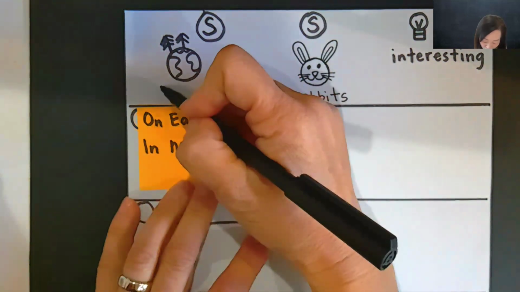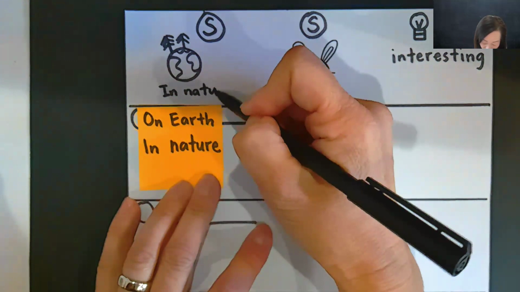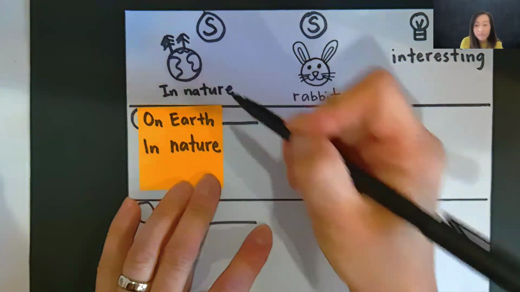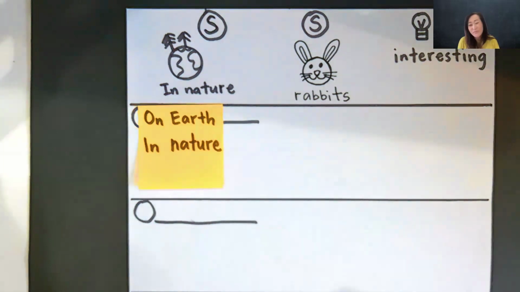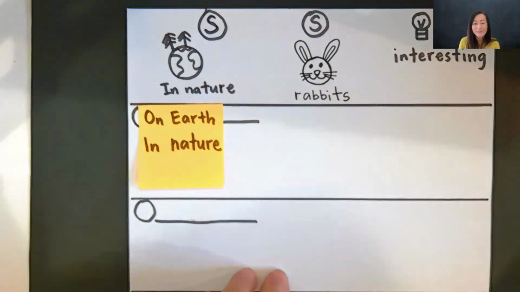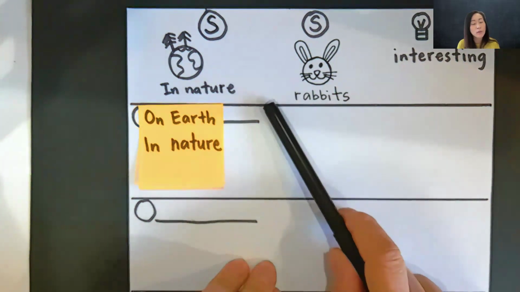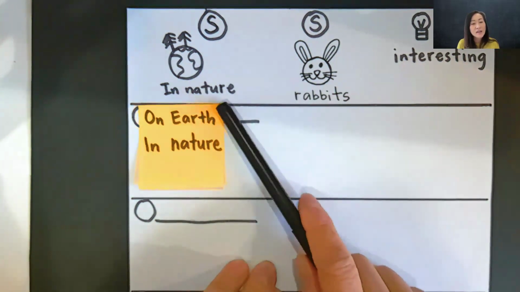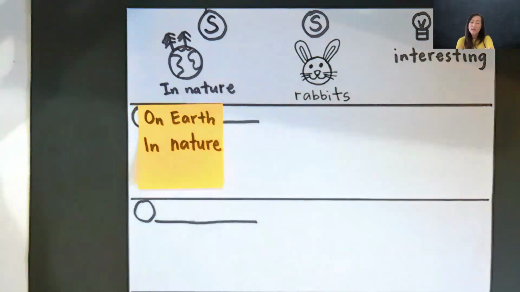I'm going to choose in nature. So I'm going to just select like this, in nature. Okay. You choose one. Now, if I change my mind later, that's okay. I can change my mind. I'm just taking my notes right here, but I can change my mind when I'm doing my sentence. In nature, rabbits are interesting. I'm going to say that.